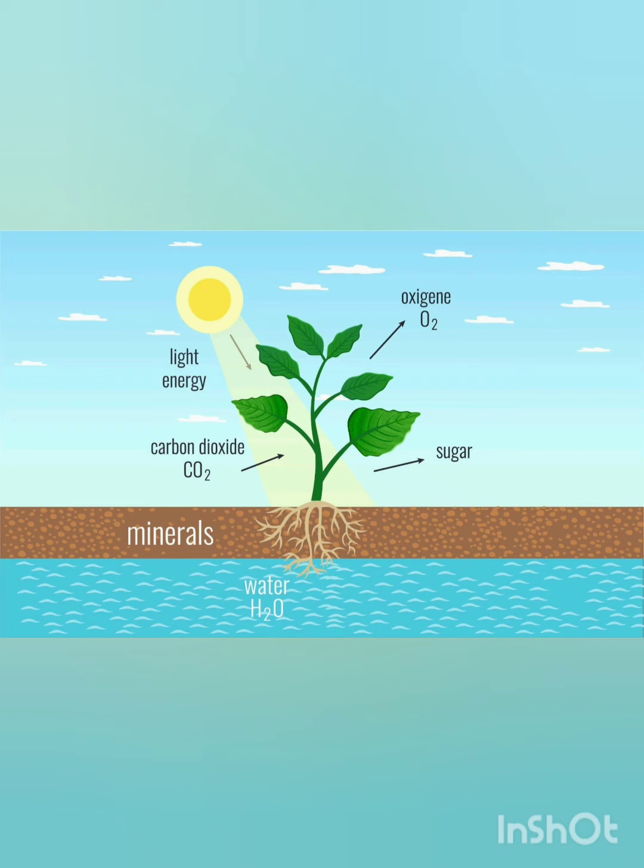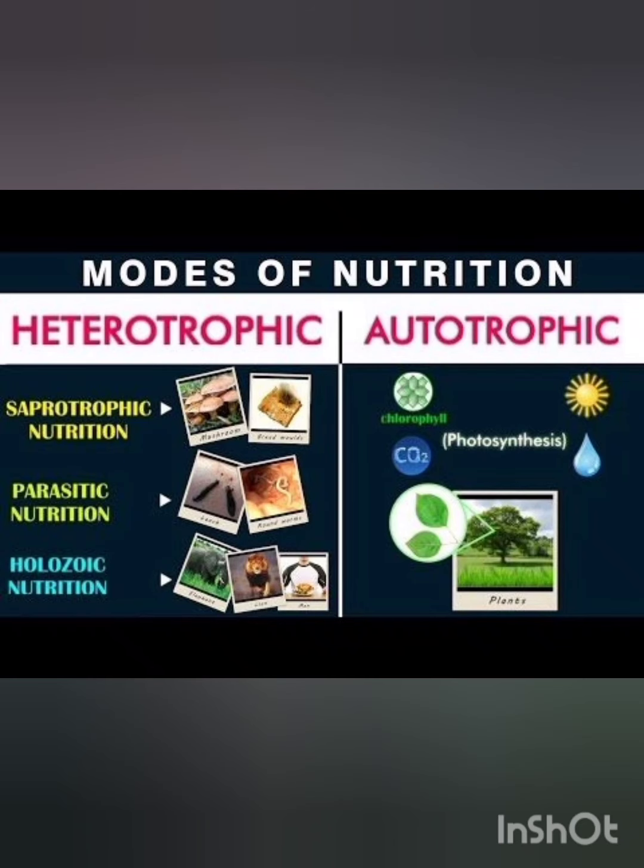The word autotrophs we can divide into two, auto plus trophs. Auto means self, and trophs means nourishment. Okay children, the word itself says what it is. Autotrophs means self nourishment. They are able to synthesize their own food.